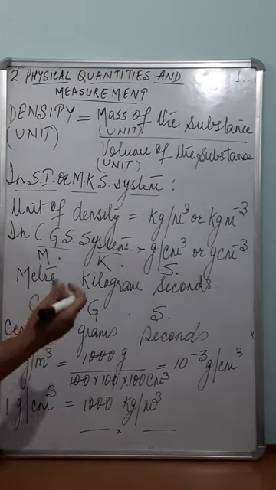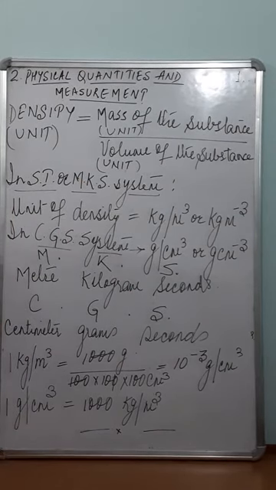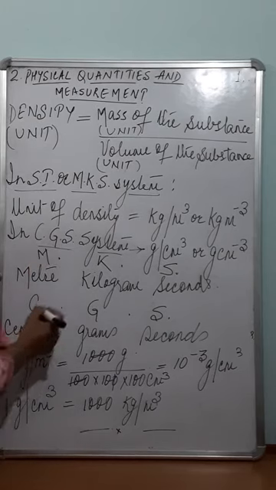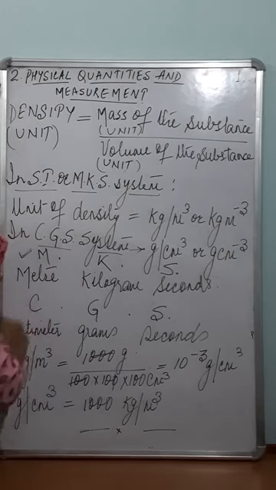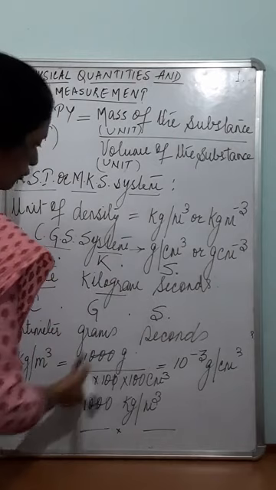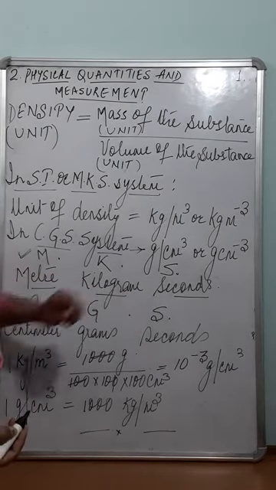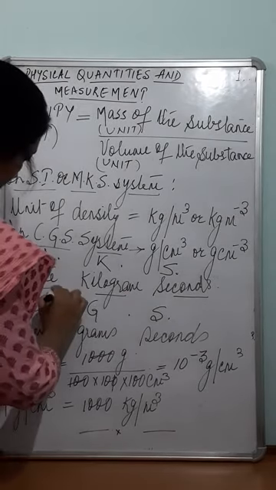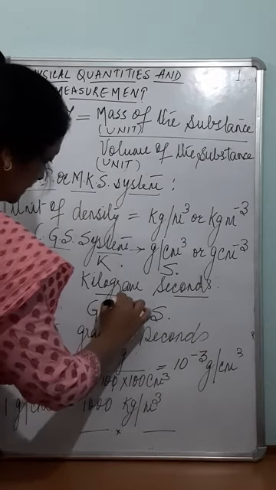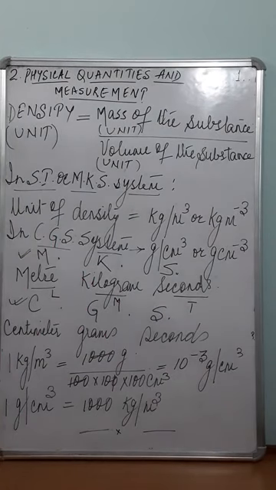Now, you may be wondering, what is this MKS system and CGS system? If you have learnt last year, good. Otherwise, in MKS system, M stands for meter, K stands for kilogram, and S stands for seconds. These are the fundamental units of length, mass, and time.